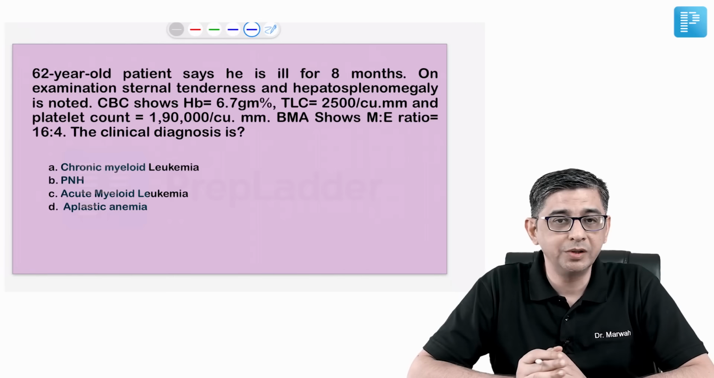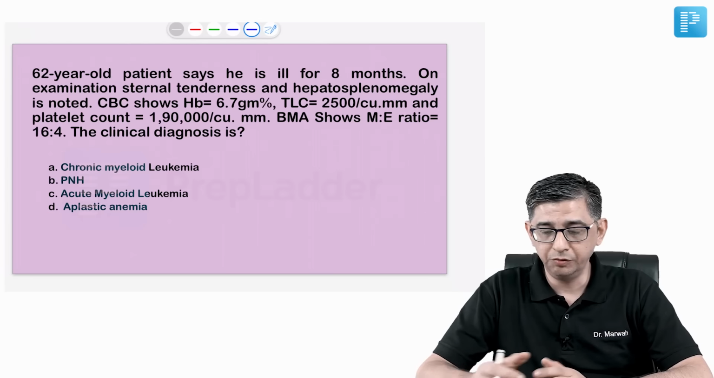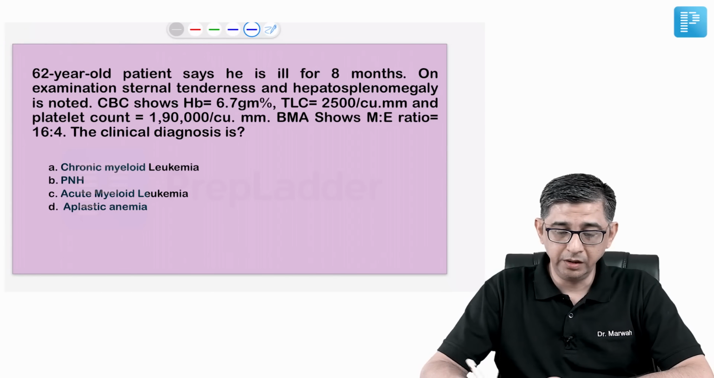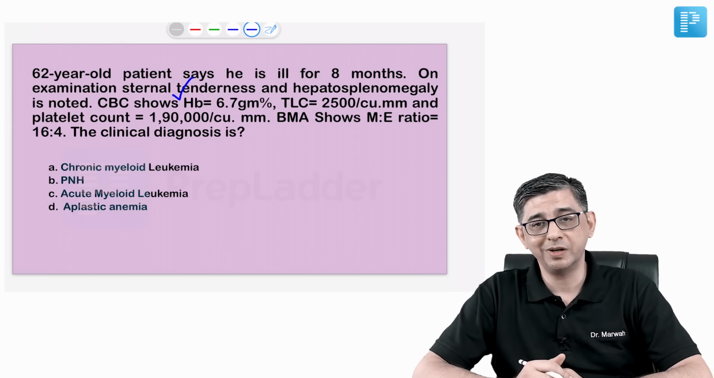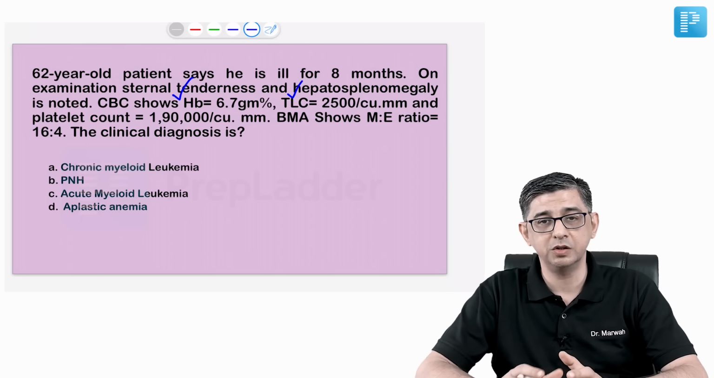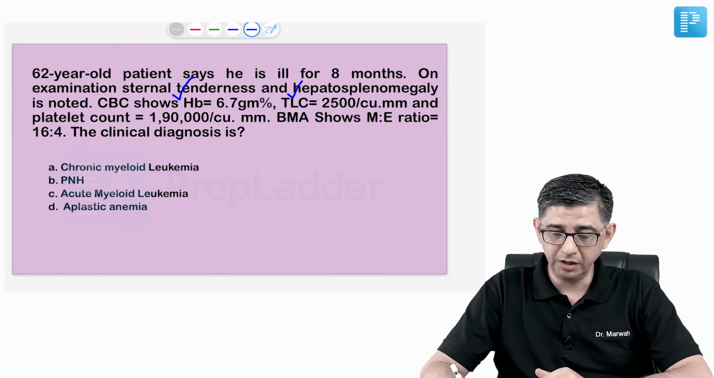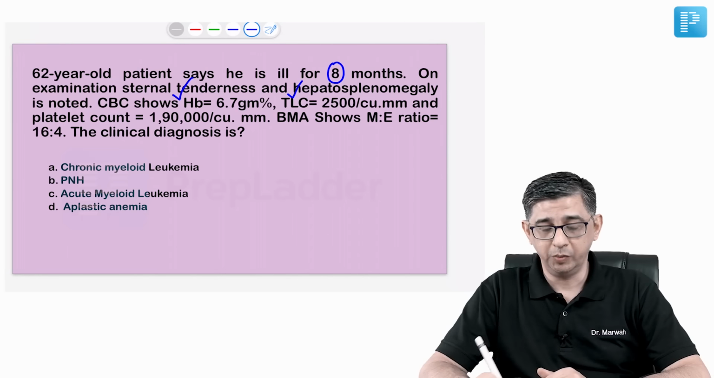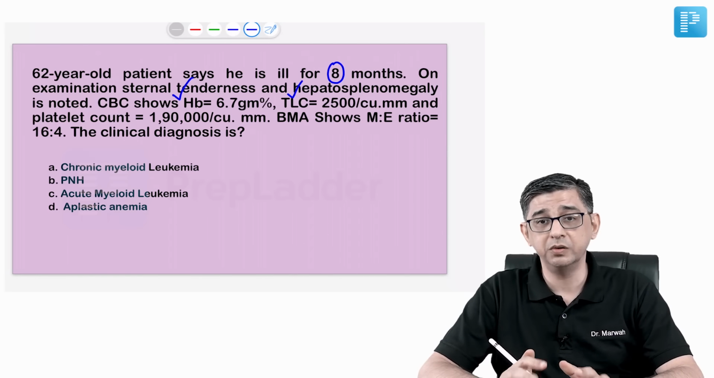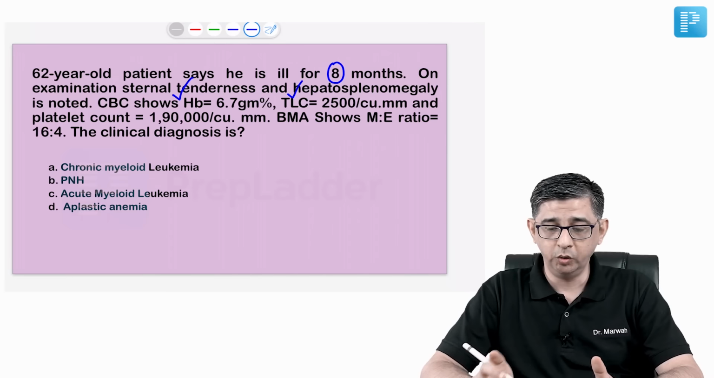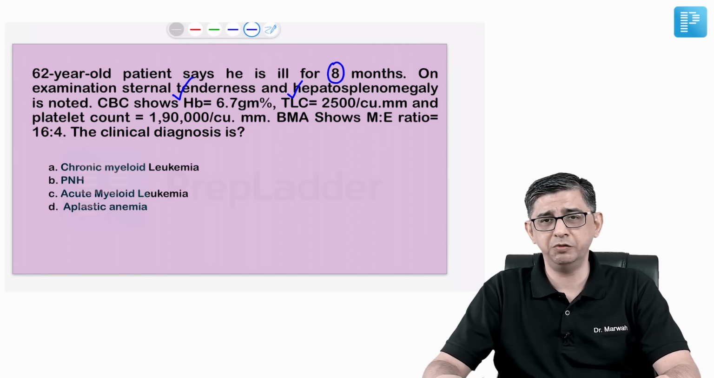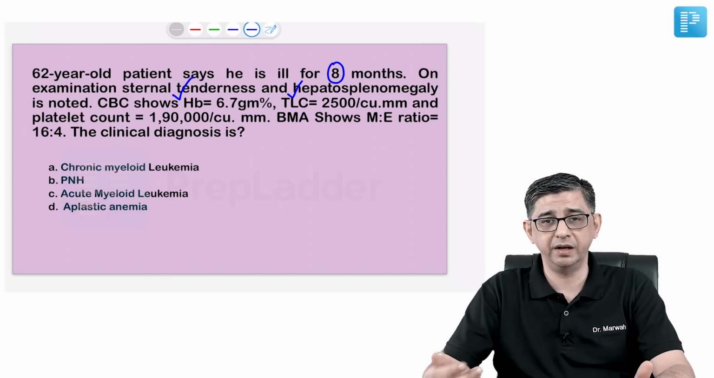The next question talks about a 62-year-old patient who has been ill for 8 months, a relatively long history though. On examination, sternal tenderness and hepatosplenomegaly are present. Both of these findings favor a diagnosis of leukemia. Though the history is relatively long, that's okay. But the point is sternal tenderness and hepatosplenomegaly favor the development of leukemia of the acute variety. Anyway, we don't base our diagnosis only on duration of symptoms, because a person can be feeling unwell. That can be a subjective finding.